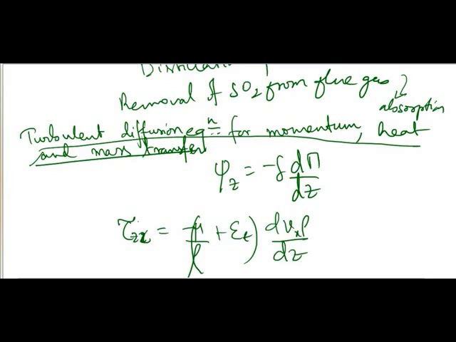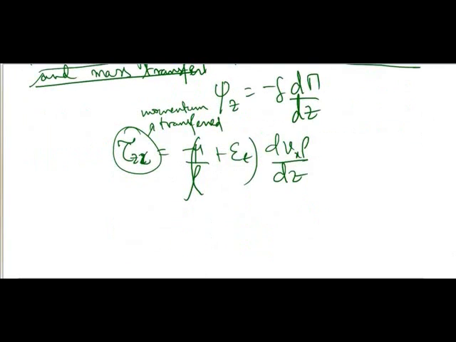So tau zx here is the momentum transferred, and mu by rho is the kinematic viscosity.